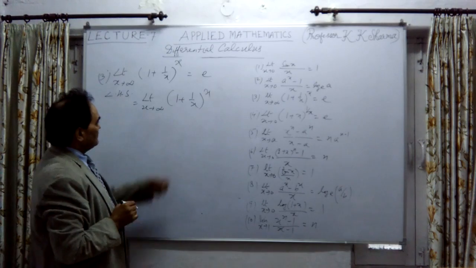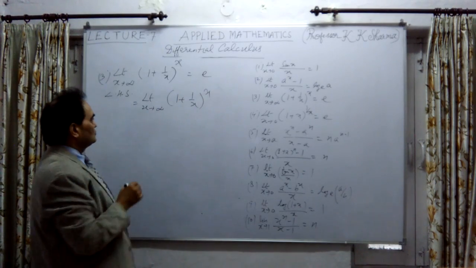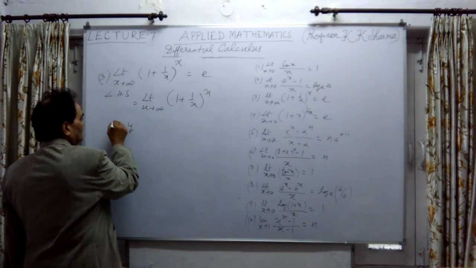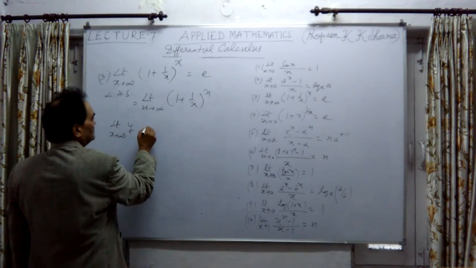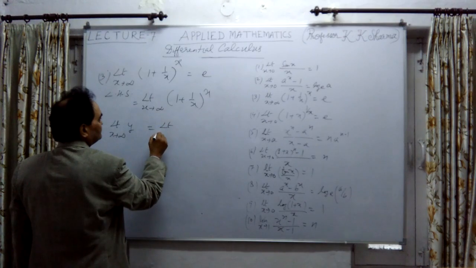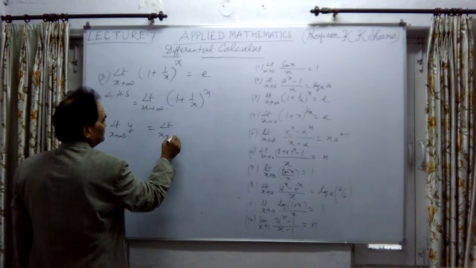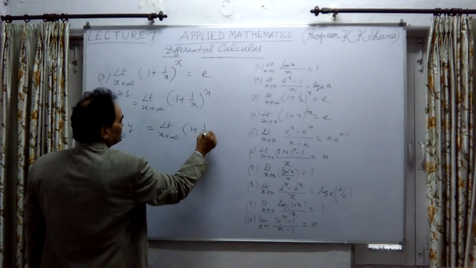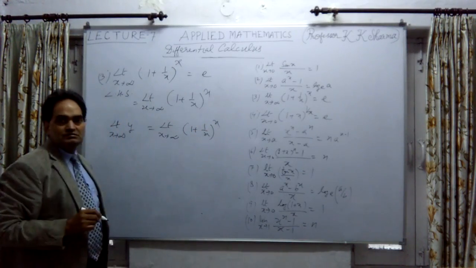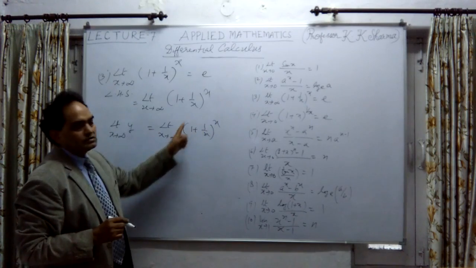If I take this as y, then y equals limit x tends to infinity of (1 plus 1 upon x) whole power x.